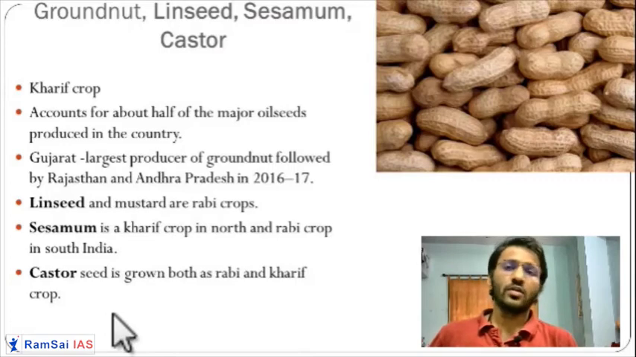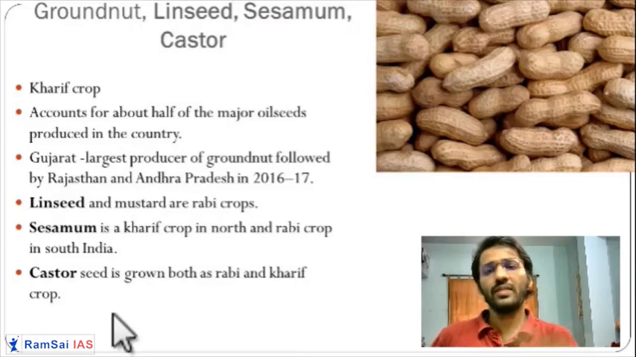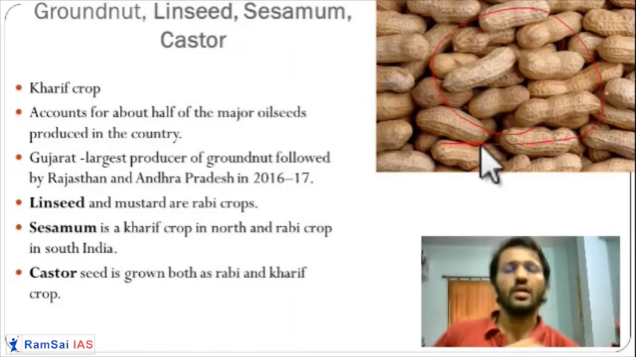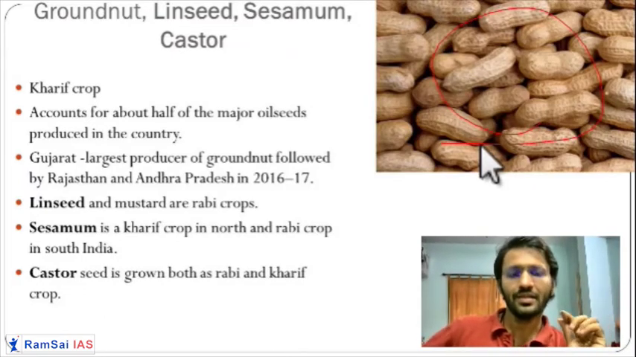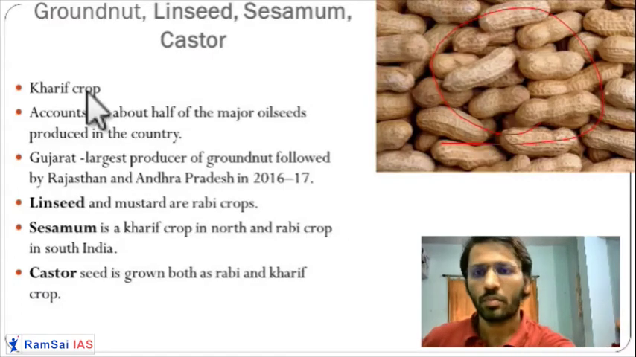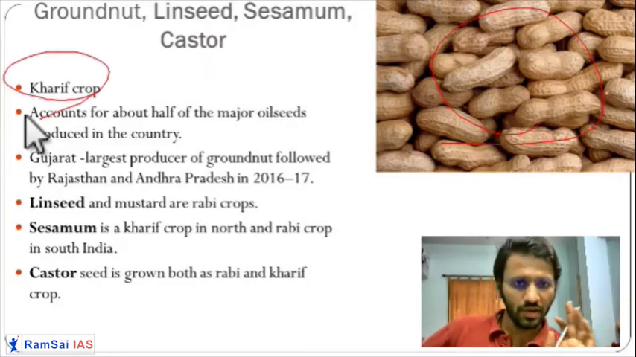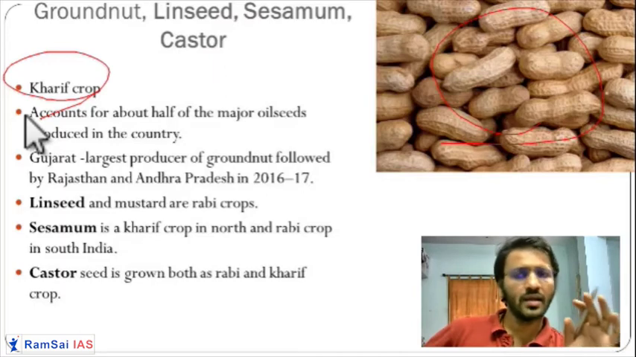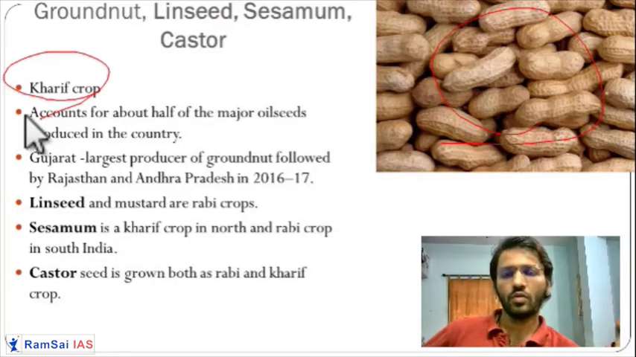We have three important oilseed crops. The most important is groundnut. Without groundnut, we cannot prepare many things. Very important crop, very high energy food. It is a kharif crop. Gujarat is the first producer of groundnut. Then we have Rajasthan, Andhra, Maharashtra. They also produce lots of groundnut.